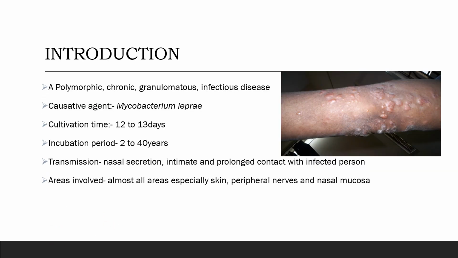Now, what is leprosy? Leprosy is a polymorphous, chronic, granulomatous infectious disease. The causative agent over here is Mycobacterium leprae. Its cultivation time is 12 to 13 days. Incubation period is 2 to 40 years. The transmission is done by nasal secretion, intimate or prolonged contact with the infected person. Almost every area can be infected, especially the skin, the peripheral nerves, and the nasal mucosa.